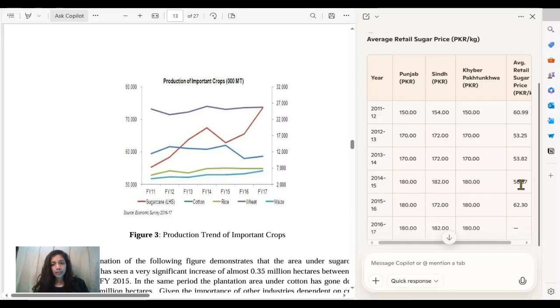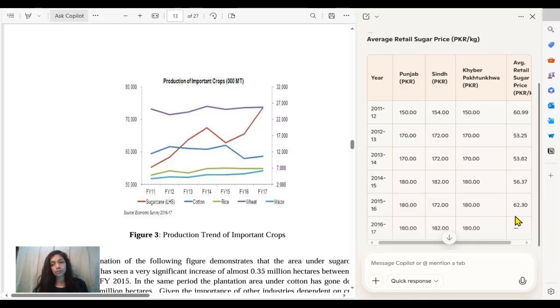But here, this price decrease phenomenon is unfathomable. You cannot just comprehend it, because here the indicative prices increase to 180, 172, and 180. More sugarcane production means more sugar quantity, which means the prices are going to decrease.